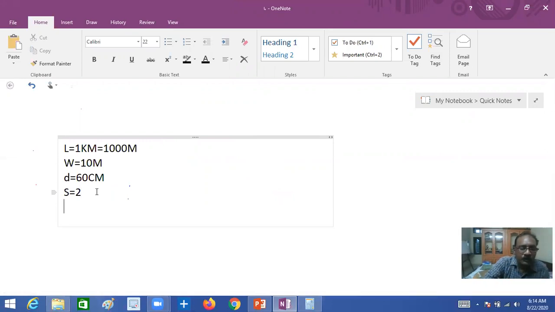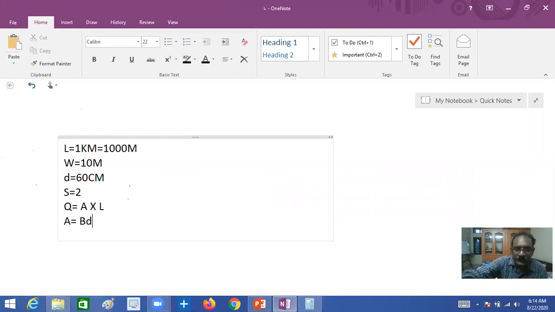The formula is Q equal to A, area of cross section, multiplied by length. How to calculate the area? From the trapezoidal formula we have this formula.